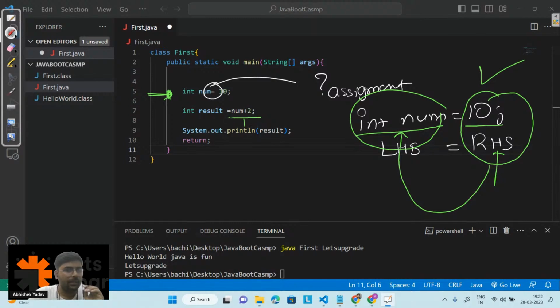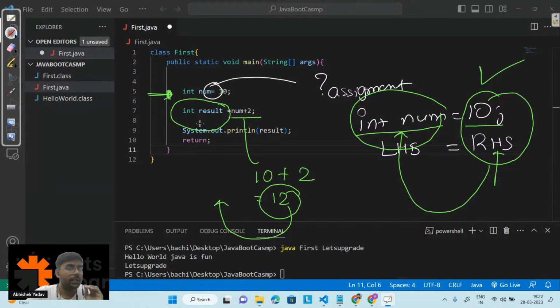So what will happen here? num will be replaced with 10. So 10 plus 2, I am getting 12. After getting the result 12, this 12 will get stored inside the left hand side part. And in the left hand side part, what we are doing? We are creating a variable result of integer type.